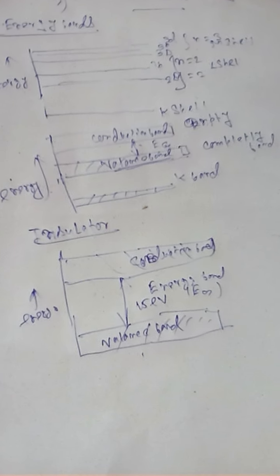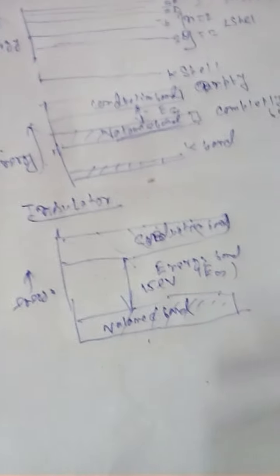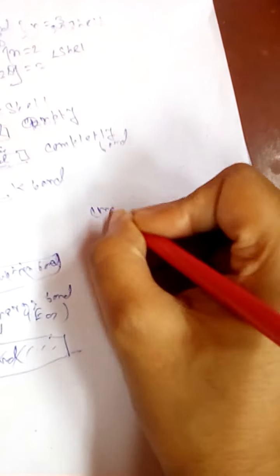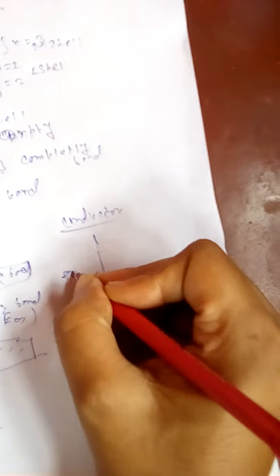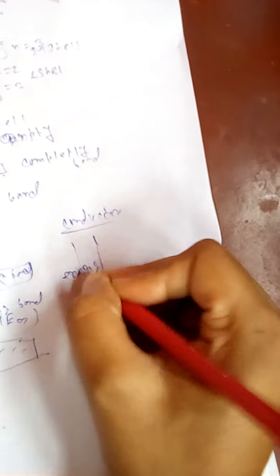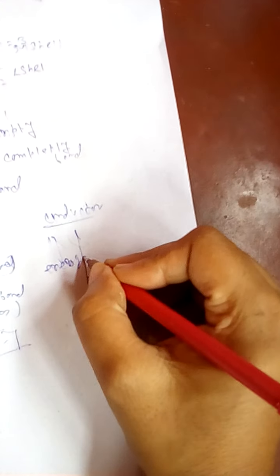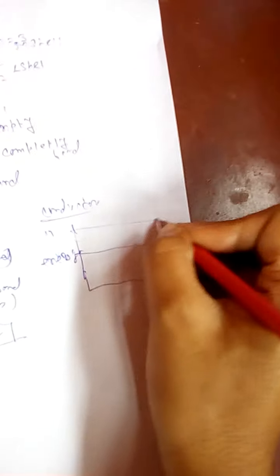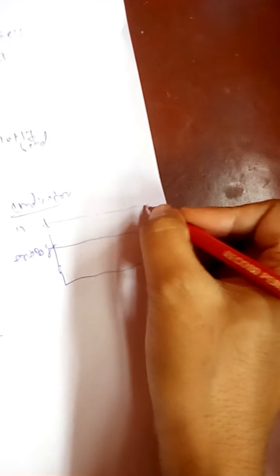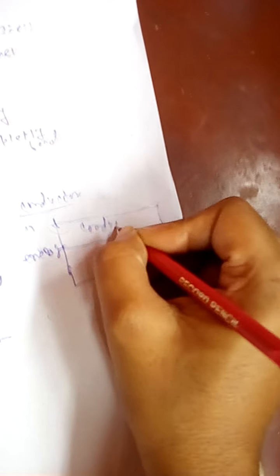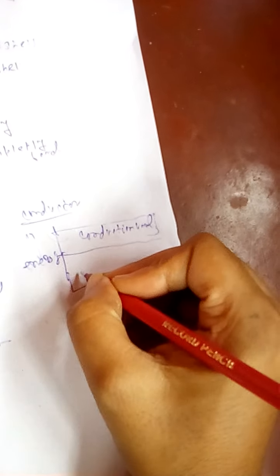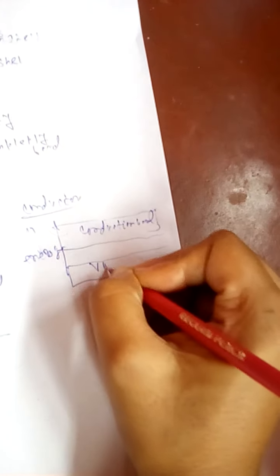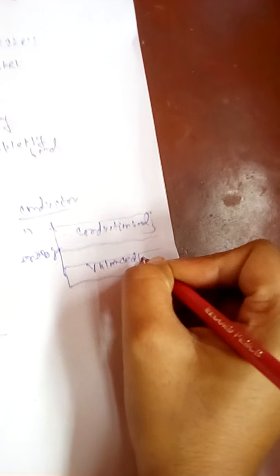Then, if we come to the conductor, what happens for a conductor? For the energy band, this is the energy, this is the conduction band, and the valence band.